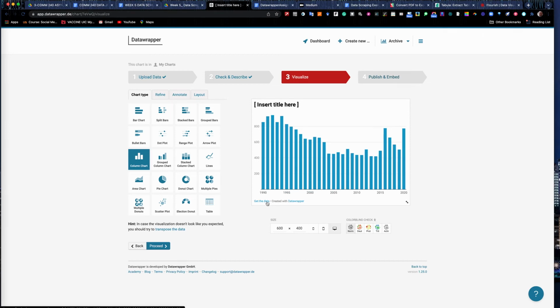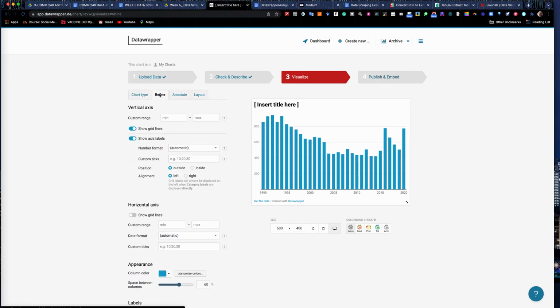Notice it has get the data, which allows people to download the spreadsheet. Has a little ad in here created with Datawrapper. We can add more information to the footer, which we'll do here in a minute. It has a title up here as well. Notice that there are three more tabs up here. So the first thing you'll do in this step is to select the chart type, which you've done here, column chart. Then you're going to refine it.